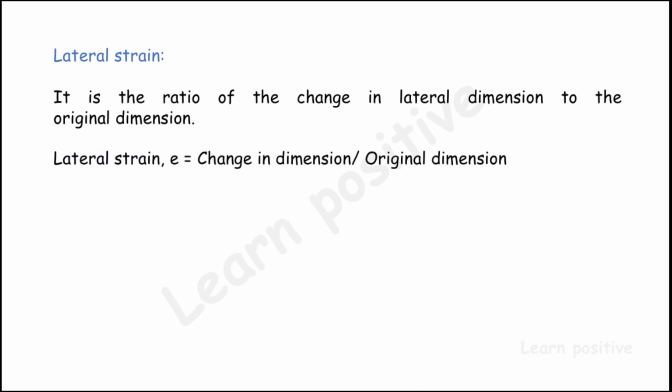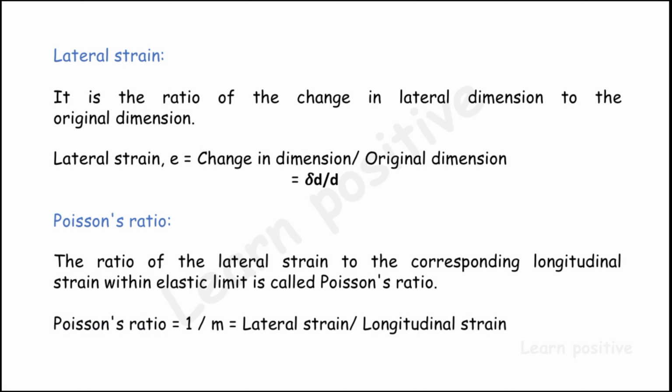And the lateral strain is said to be the change in dimension, whatever the length, width or breadth, height of the element is going to be changed. So the ratio between the change in dimension to its original dimension is said to be the lateral strain. And the next topic is Poisson's ratio. The Poisson's ratio is said to be the ratio between the lateral strain to the linear strain, that is lateral strain to the longitudinal strain. It is known as the Poisson ratio. It is denoted by 1 by m.